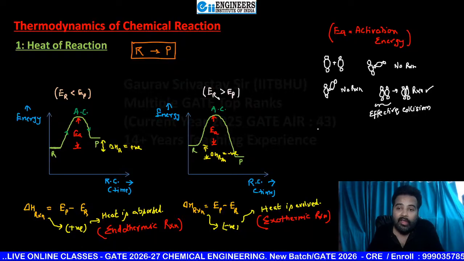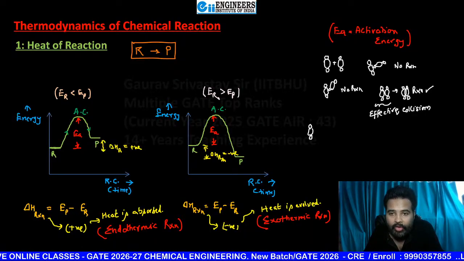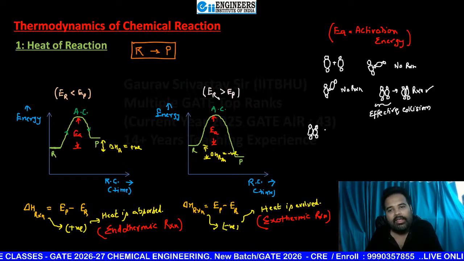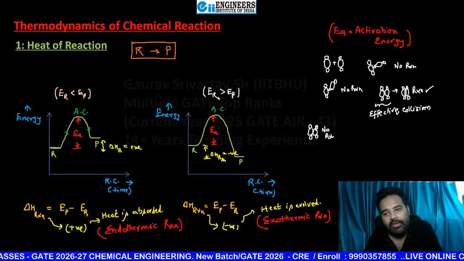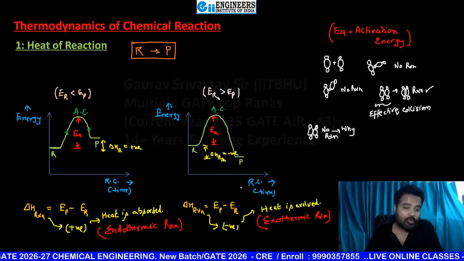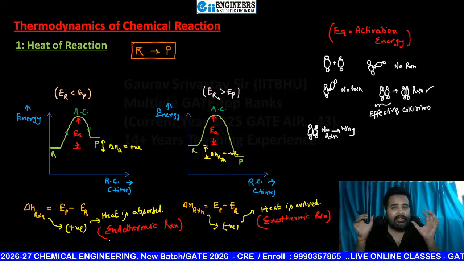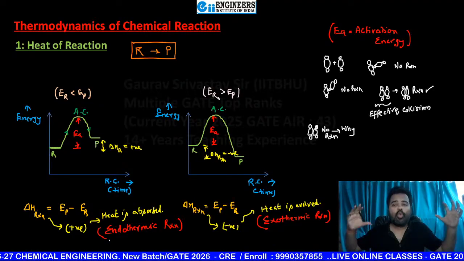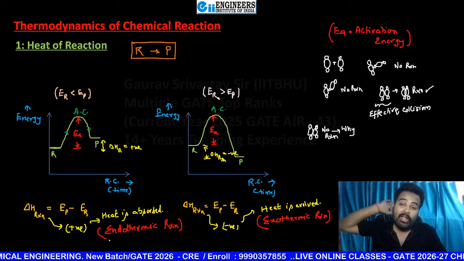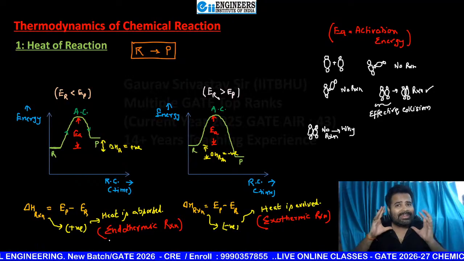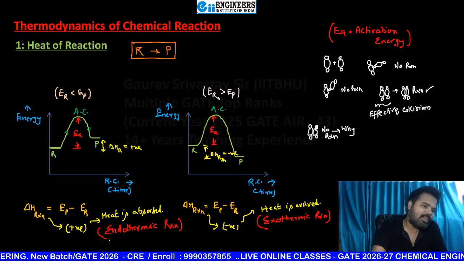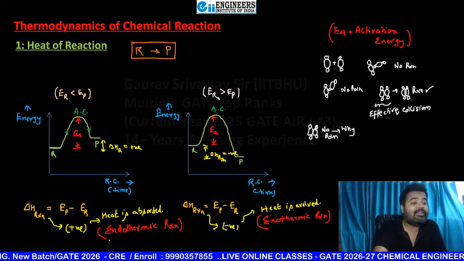Now see again, this is going to react with this one, and the orientation is also proper, but again no reaction happens. What is the reason? Why? Can you tell me, my dear students, why? In the first part I told you that if there are effective collisions, colliding in proper orientation, then reaction happens. But now proper orientation is there, and reaction is not happening. Can you tell me in the comment section, everyone, please.